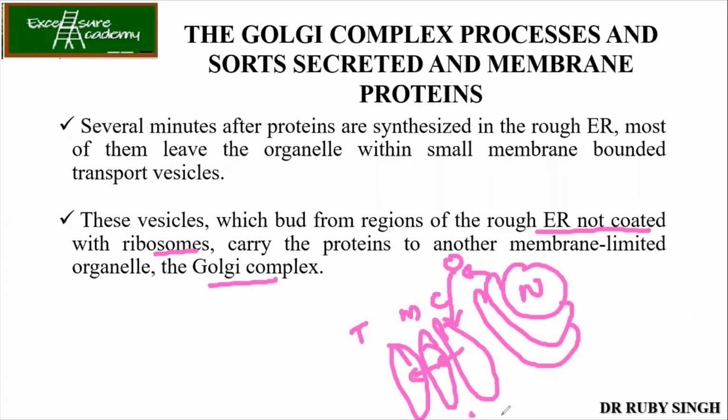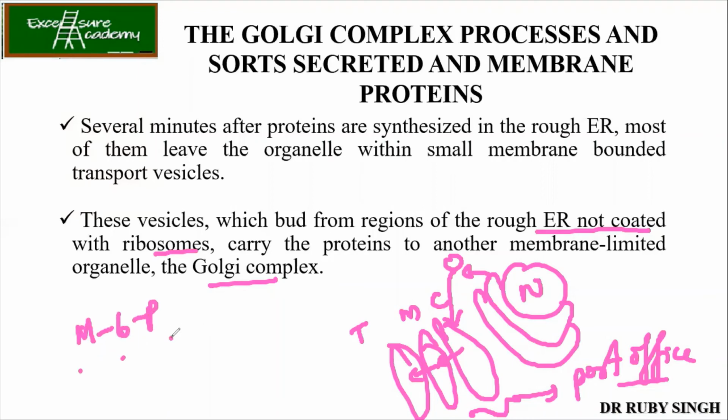Now remember always, your Golgi is going to act as your post office. If you have the address, then it will definitely reach its destination. If there is no address, it will just remain in the post office, right? In the same way, if your protein has got the signal peptide telling which organelle it is supposed to be destined for, like mitochondria or chloroplast or lysosomes. For example, for lysosomes, if the protein has got M6P, what is M6P? Mannose 6 phosphate. If this signal is present on the protein, then definitely the protein will be targeted to the lysosomes.